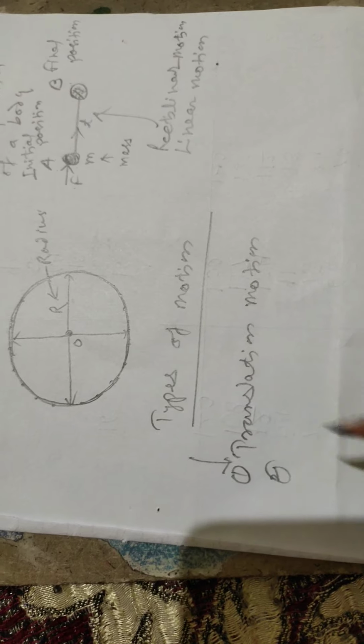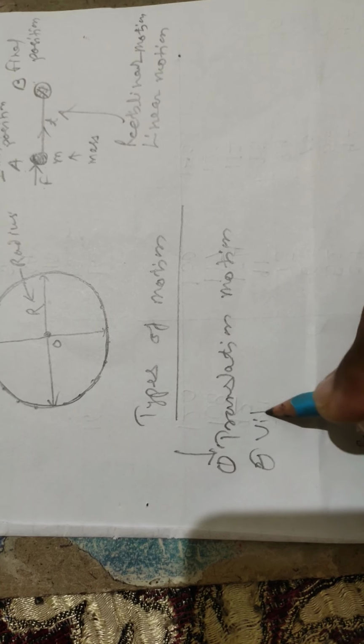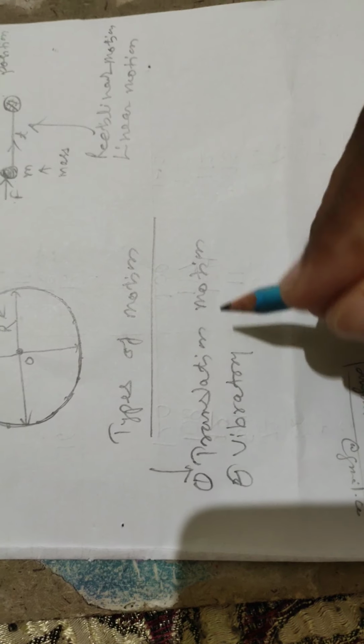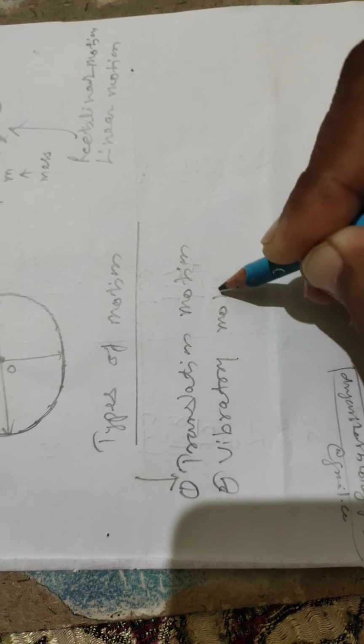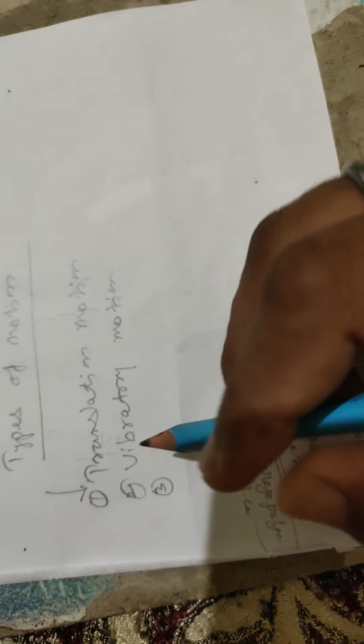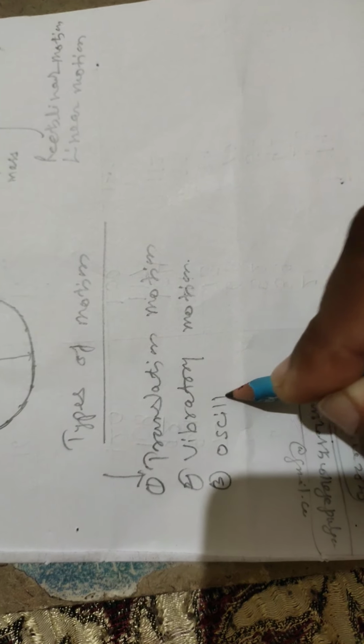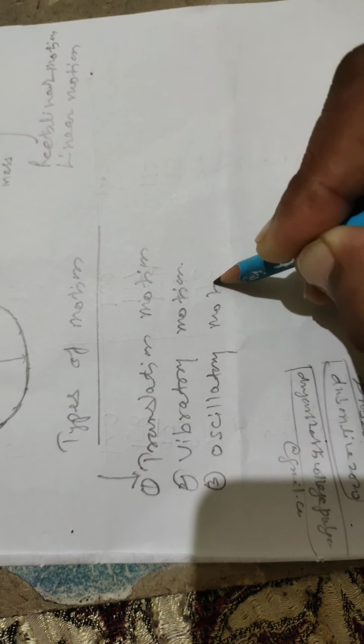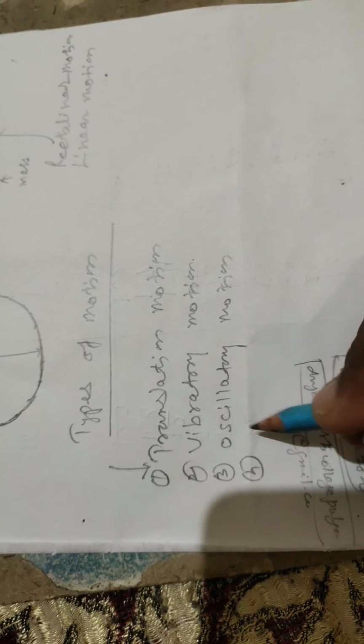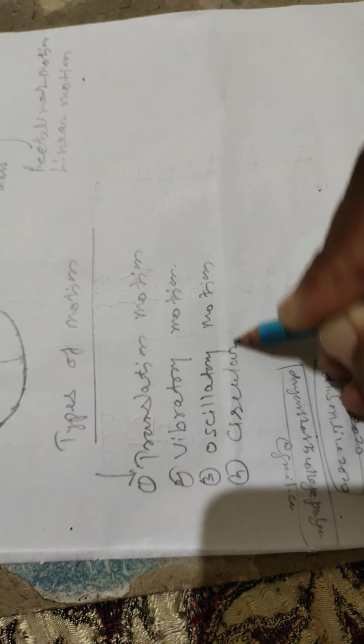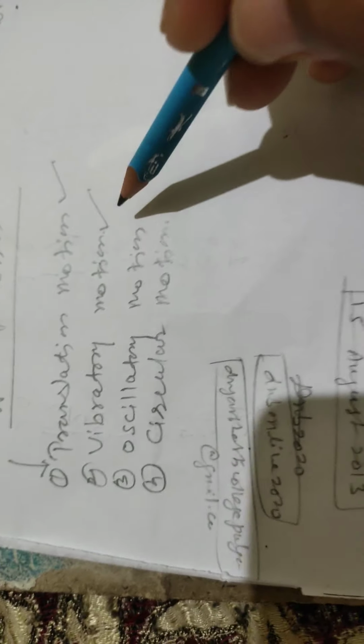Number second is the vibratory motion. Number third is the oscillatory motion. Number fourth is the circular motion. So I am classifying here four types of motion: translational motion, vibratory motion, oscillatory motion, and circular motion.